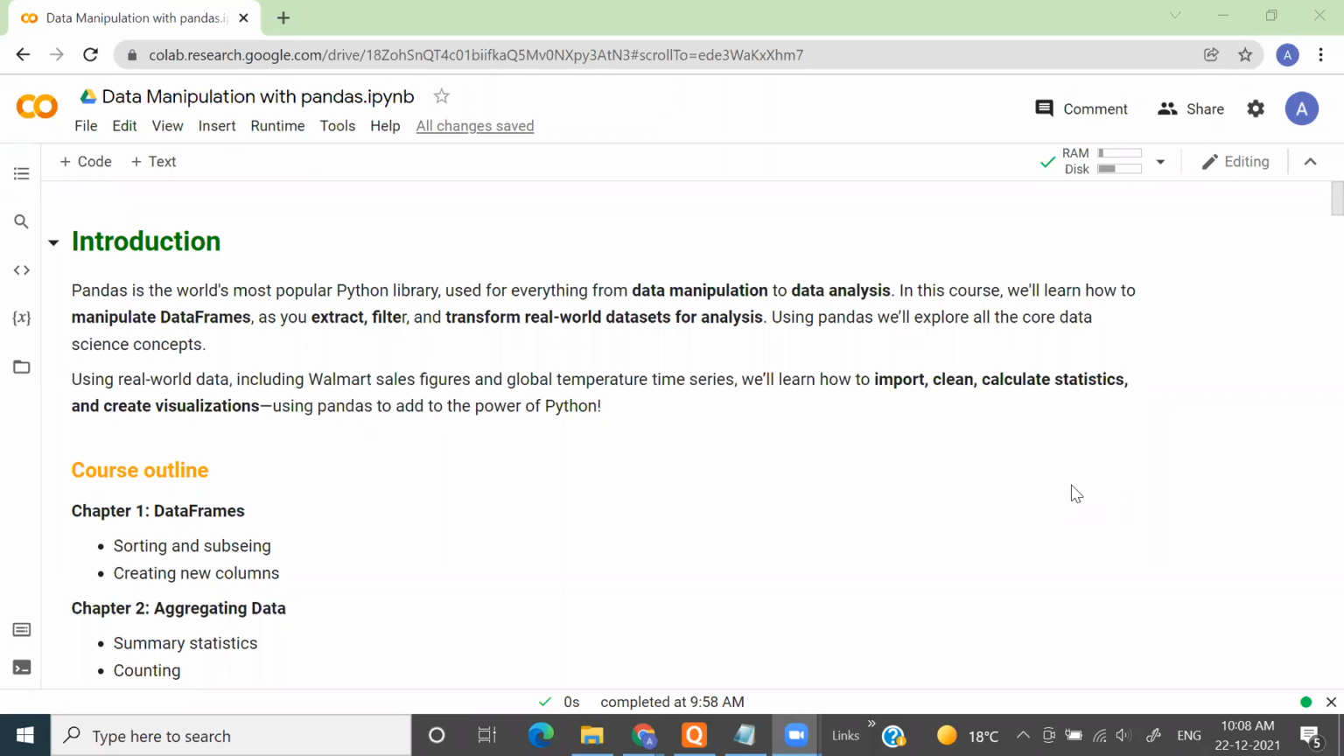As I mentioned, today we're going to start a new topic, that is pandas. And within pandas, we'll see how we can do data manipulation using pandas. Okay. So just to give an introduction about pandas. Pandas is the world's most popular Python library. Why I'm saying it is the world's most popular Python library, I'll explain that part a bit later.